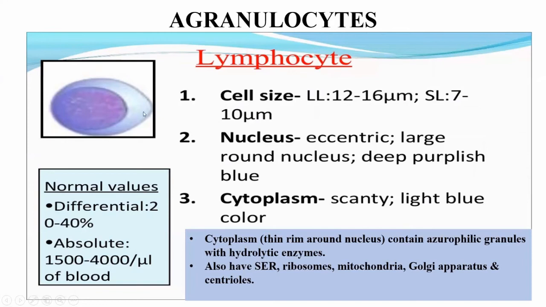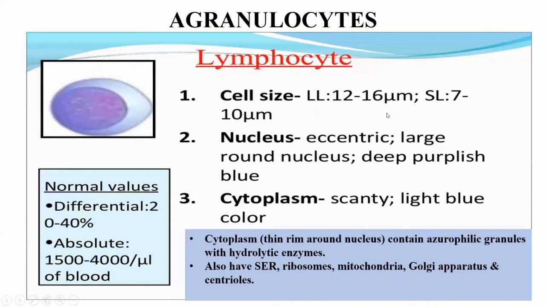nucleus, and it does possess azurophilic granules but not specific granules. Secondary granules are not present in the lymphocytes and monocytes. That's why they're considered agranulocytes. The cytoplasm of these lymphocytes also possesses smooth endoplasmic reticulum, abundant ribosomes, mitochondria, Golgi apparatus, and centrioles.